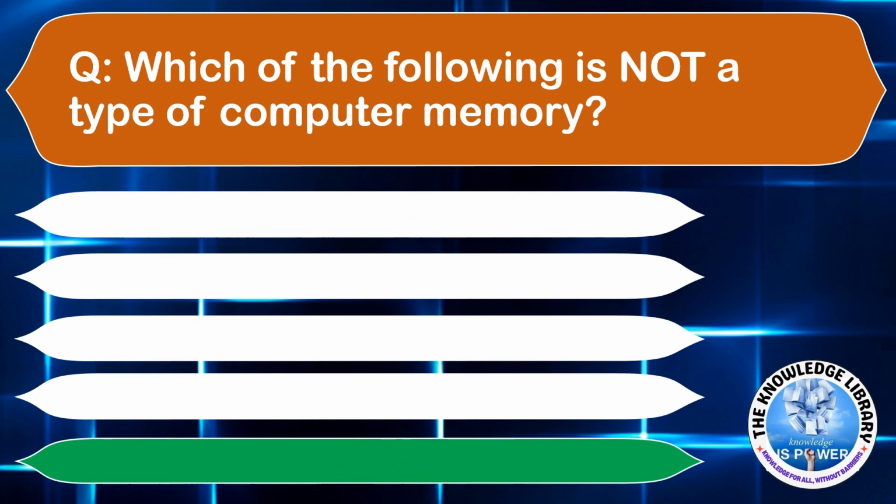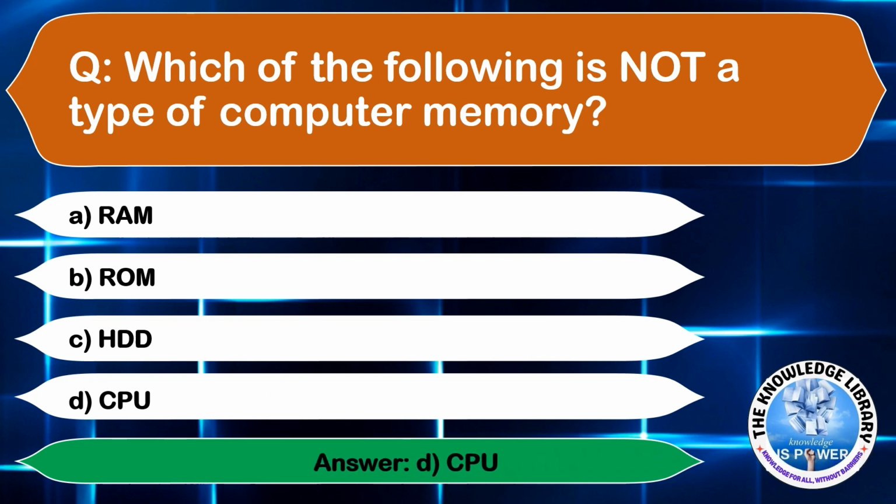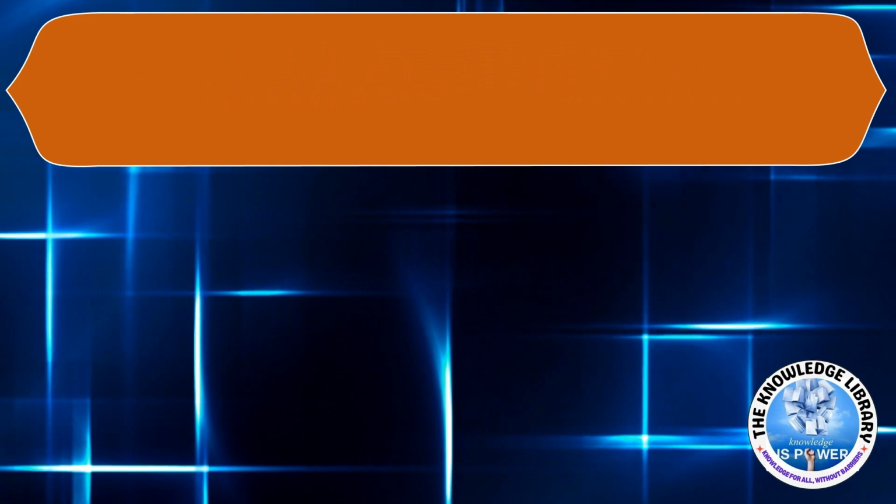Which of the following is not a type of computer memory? Option A, RAM. Option B, ROM. Option C, HDD. Or option D, CPU. The correct answer is option D. Moving to the next question.